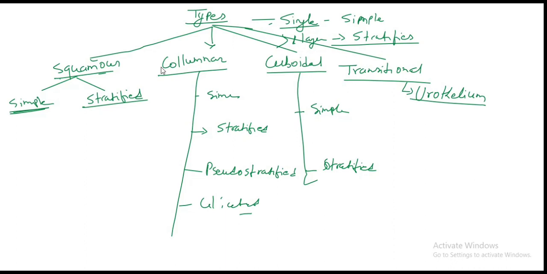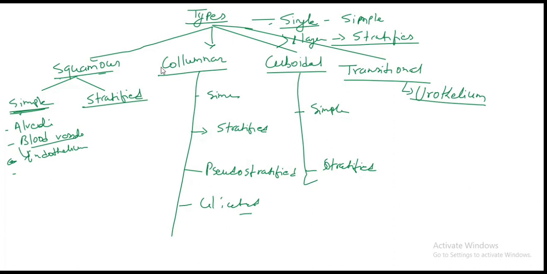Squamous epithelium, I'm not going into detail about the structure. First of all, where it is found, because maximum questions are asked on that: the type of epithelium found in such organs. Simple squamous is found in the alveoli of the lung, and blood vessels, that means endothelium.